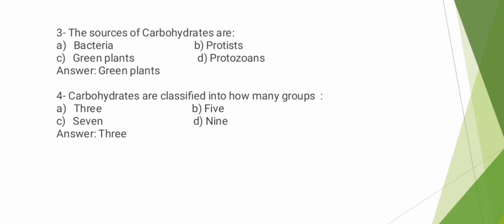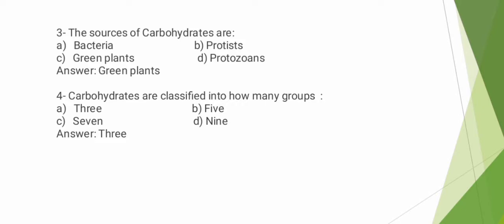MCQs number 3. The source of carbohydrates are option A bacteria, option B protist, option C green plants, option D protozoans. The correct answer is option C green plants because green plants do photosynthesis, and in the end product of photosynthesis glucose is formed, you know, and glucose is a carbohydrate. So that's why the source of carbohydrates are green plants.